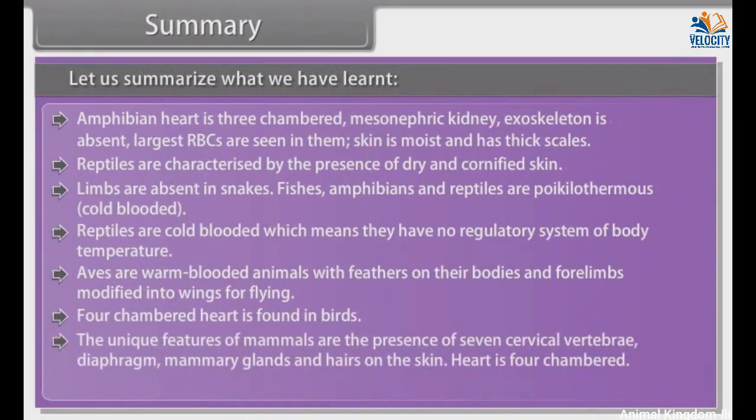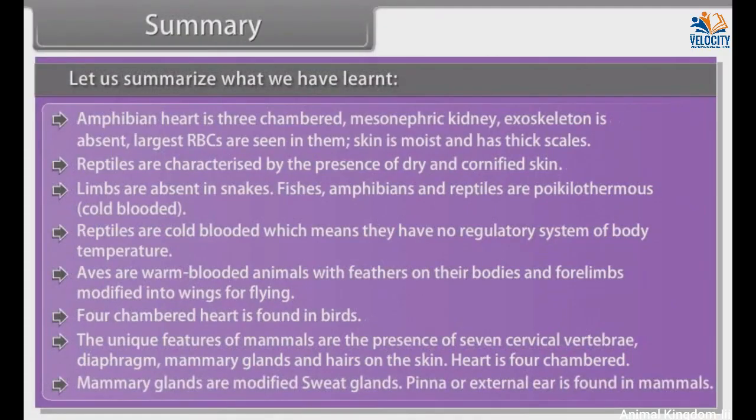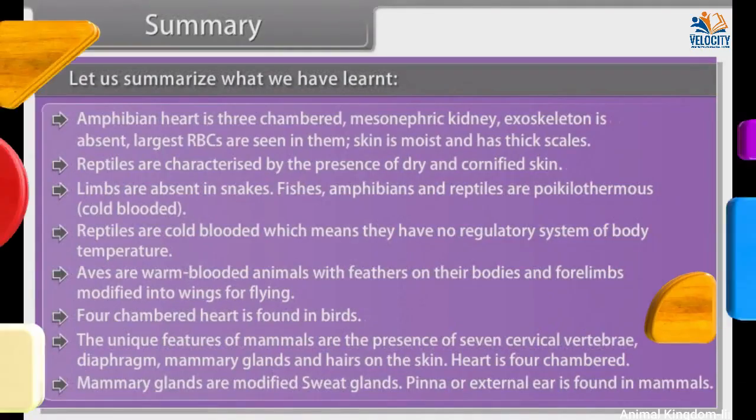The unique features of mammals are the presence of 7 cervical vertebrae, diaphragm, mammary glands, and hairs on the skin. Heart is 4-chambered. Mammary glands are modified sweat glands. Pinna or external ear is found in mammals.